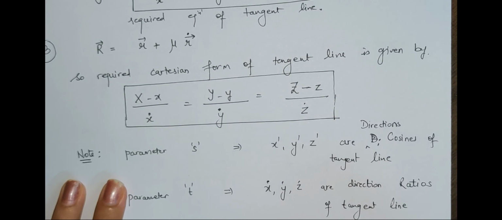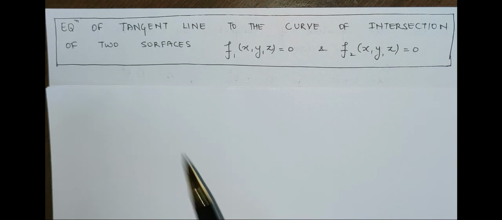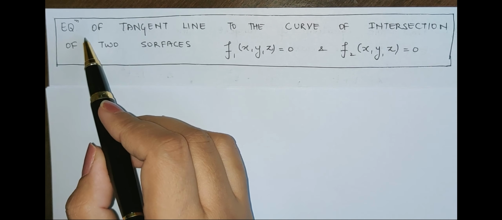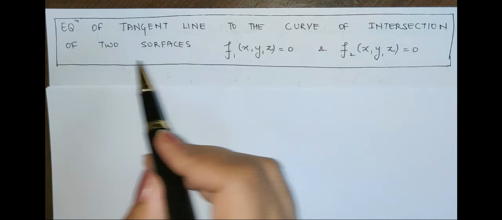So this completes my topic in which we are learning how to find the Cartesian form of equation. Now we are going to learn the next concept, in which we are going to learn the last form: equation of tangent line to the curve of intersection of two surfaces f1 and f2 equal to 0.